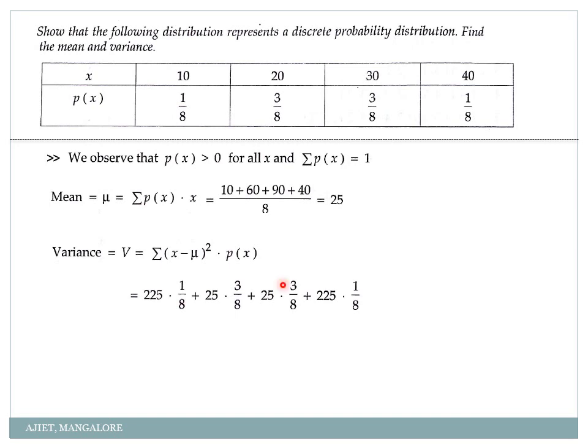Just check the calculations, see here. So 10 minus 25 is 15, 15 square is 225 into 1 by 8 plus x minus mu the whole square. So 20 minus 25, 5 square 25 into 3 by 8 plus 30 minus 25, 5, again 5 square 25 into 3 by 8 plus 40 minus 25, 15, 15 square is 225 into 1 by 8. So finally I will get variance as 600 by 8, that is equal to 75. Okay, so this is a simple problem, just a basic example of how to find mean and variance. So I will go with the next problem now.